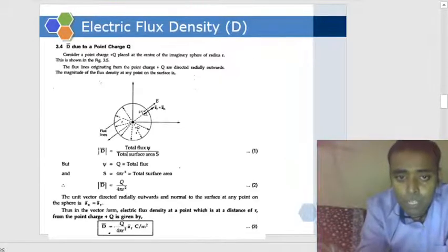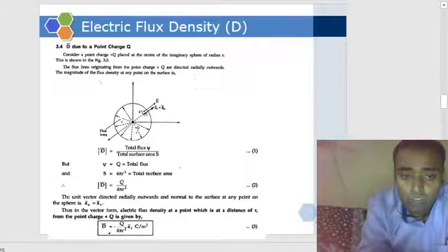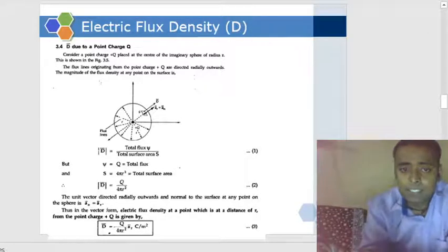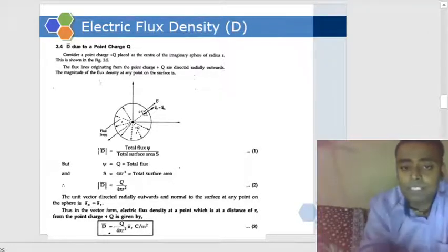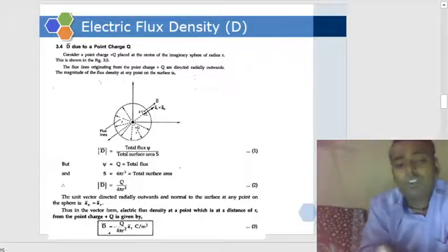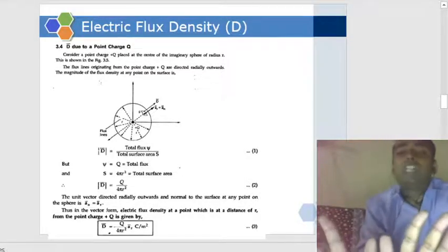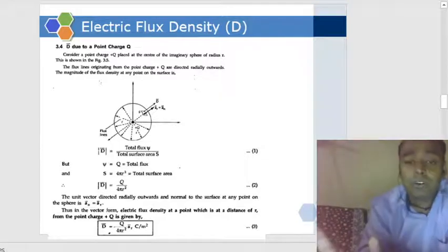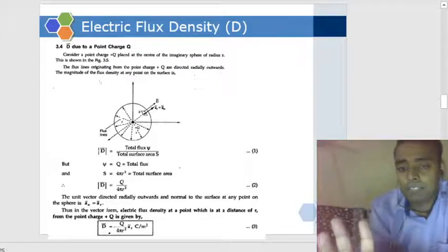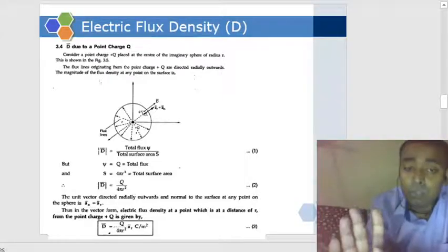Okay, so what we'll do? We will calculate the electric flux density due to a point charge. If you want, you can calculate it for any charge distribution. Remember, we have four types of charge distribution: point charge, line charge, surface charge, and volume charge.